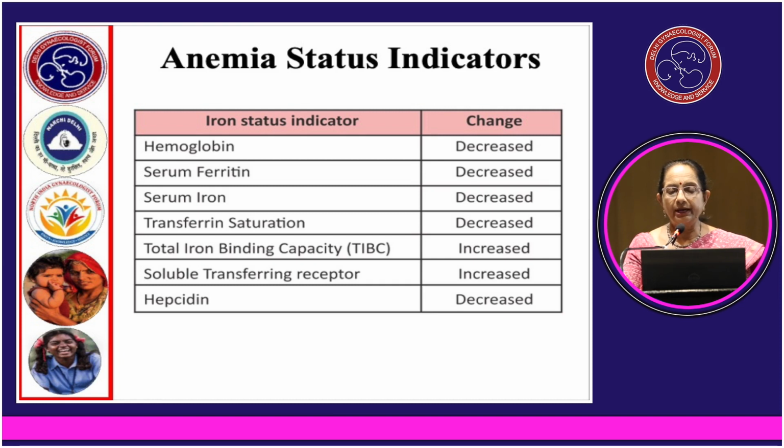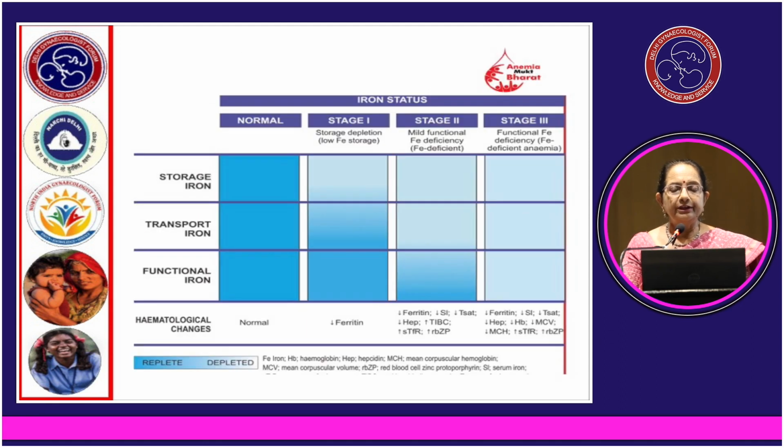Serum ferritin, serum iron, transferrin saturation are all decreased, but total iron binding capacity is increased, soluble transferrin receptors are increased, but hepcidin is decreased. So from here we can see that if the storage iron is depleted, then the manifestations are much earlier.